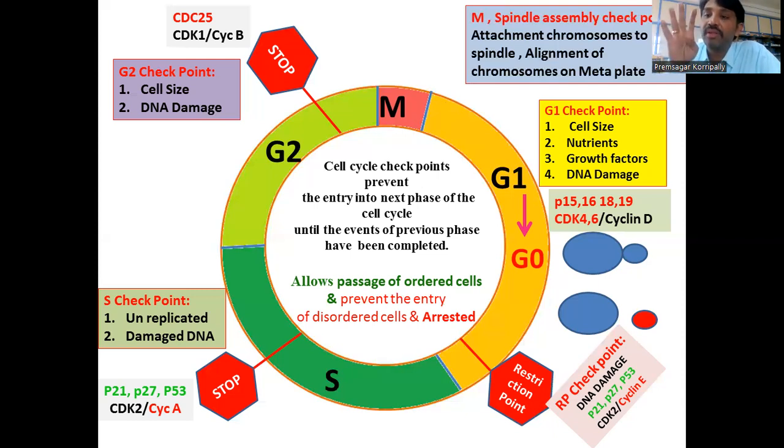I'm saying again, there are 5 cell checkpoints: one at the beginning of G1, and the second at the transition between G1 to S, which is also called the restriction point checkpoint. And there is a checkpoint in the S phase, the G2 checkpoint, and the M phase checkpoint, right? So this is all about the cell checkpoints.